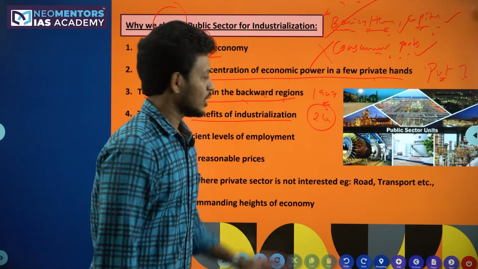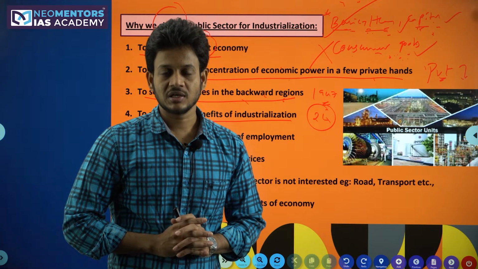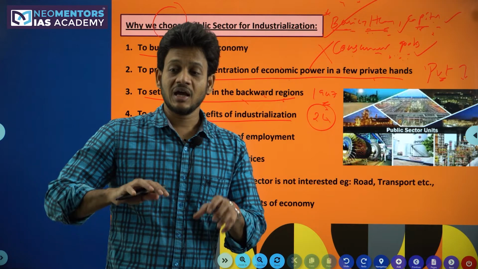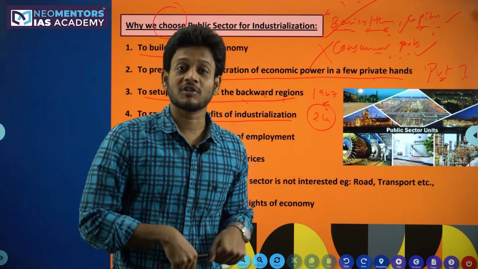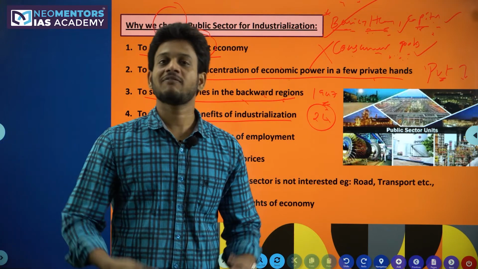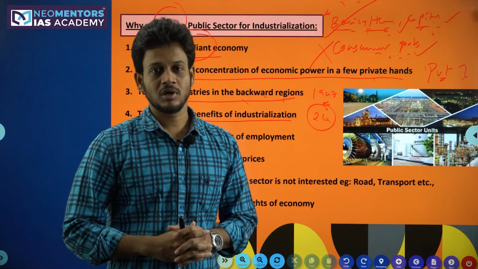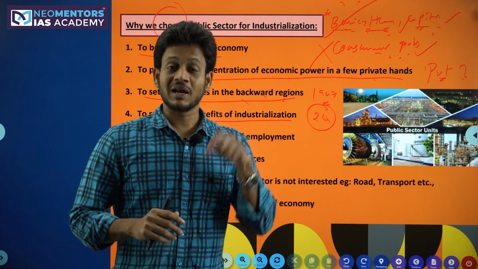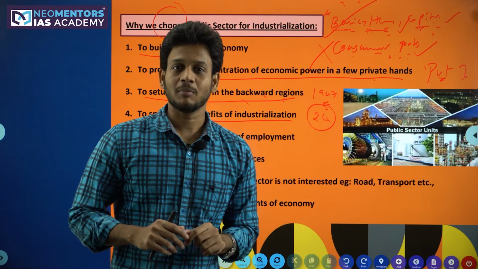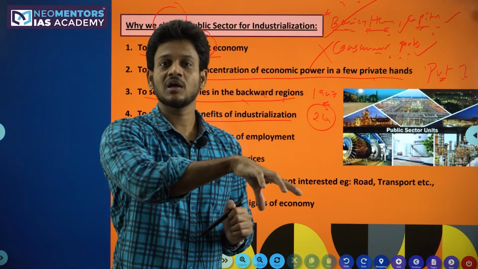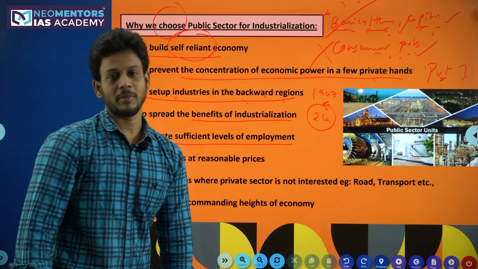What is that? The benefits of industrialization, whatever profits you get from the industries, if they have to go to the people, then these profits must be in the pocket of the government, not in the pocket of private hands. For example, if I have started one company and that company reaches 1,000 crores of revenue, then that revenue will stay with me. But if this 1,000 crores of revenue is with the government, by starting a government company, the government will utilize this money for the development of society and to create sufficient levels of employment.